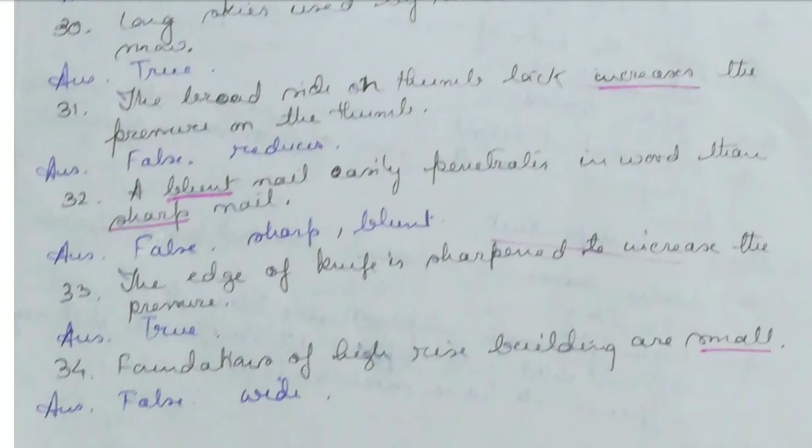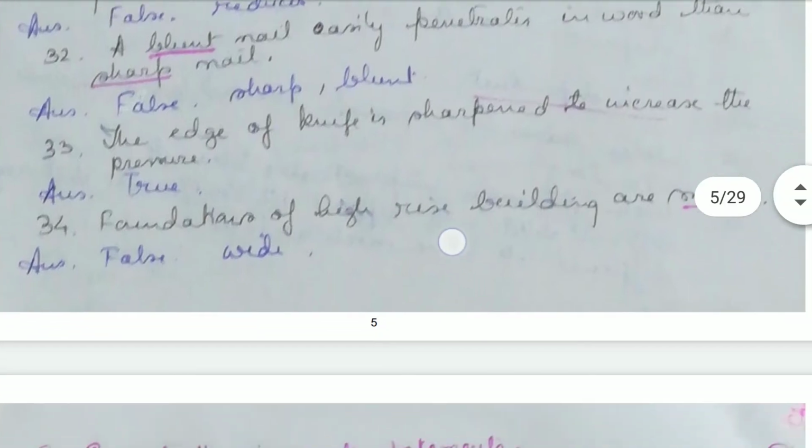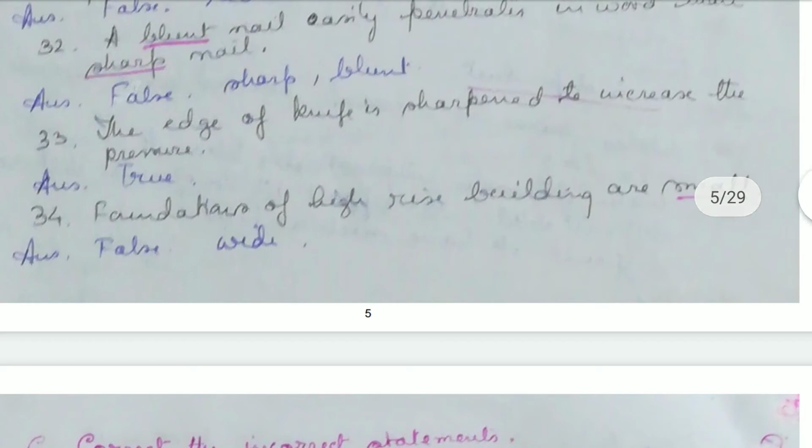That means it's easy to drive in a sharp nail. We need to exert more pressure in case of a blunt nail than a sharp nail. A slight force can increase the pressure. The edge of the knife is sharpened to increase the pressure.